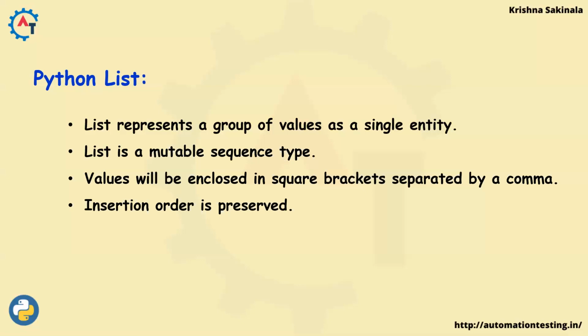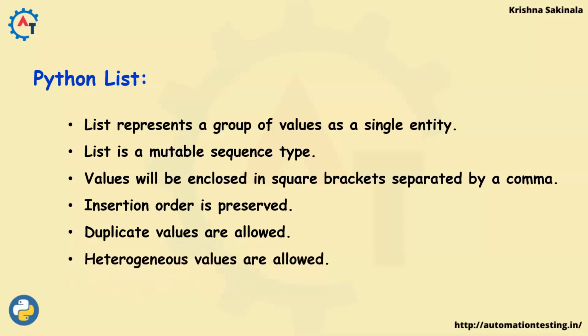Insertion order is preserved, means how you insert, the same way the values will be stored. Duplicate values are allowed, means as we discussed, it holds multiple values. When you're storing multiple values, you can store even duplicate values also.